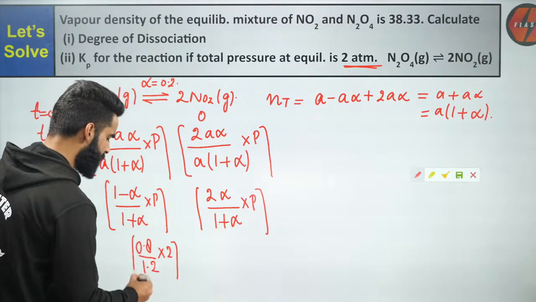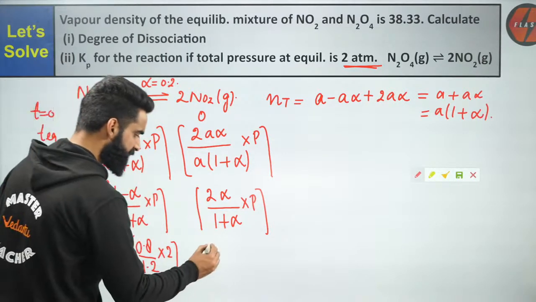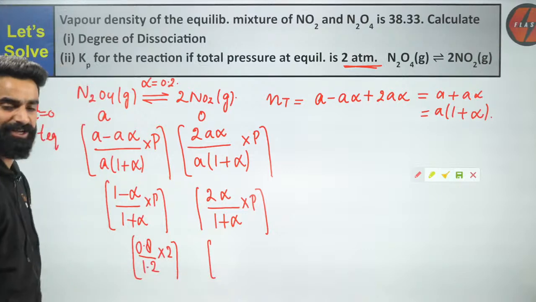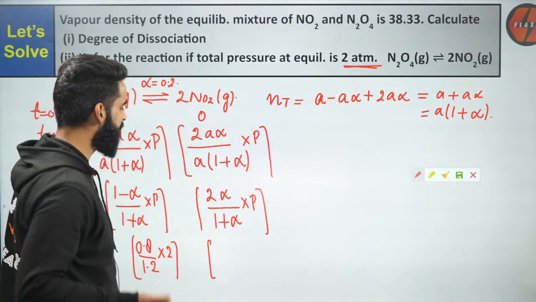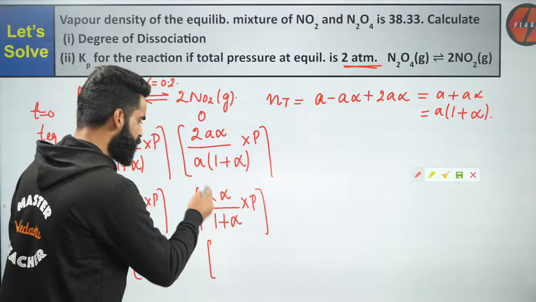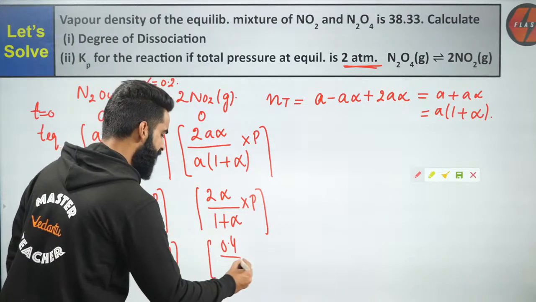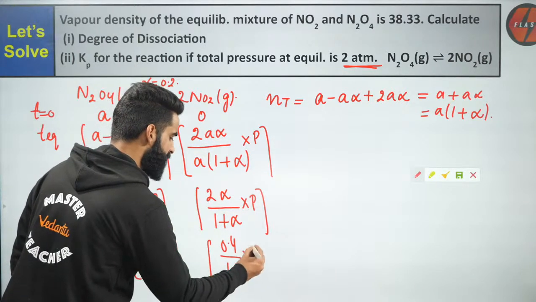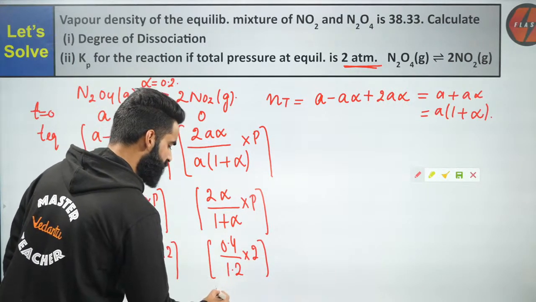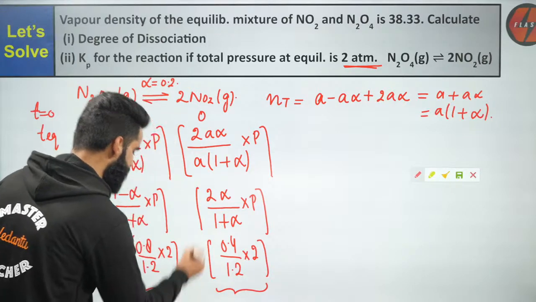So I'm simply multiplying it by 2. So I got the partial pressure of this reactant at equilibrium. Similarly, I'll get the partial pressure of this product at equilibrium as well. Alpha value is 0.2, so 0.2 multiplied by 2 is 0.4, divided by 1.2, multiplied by total pressure 2. So I got the partial pressure of each reactant and product at equilibrium.